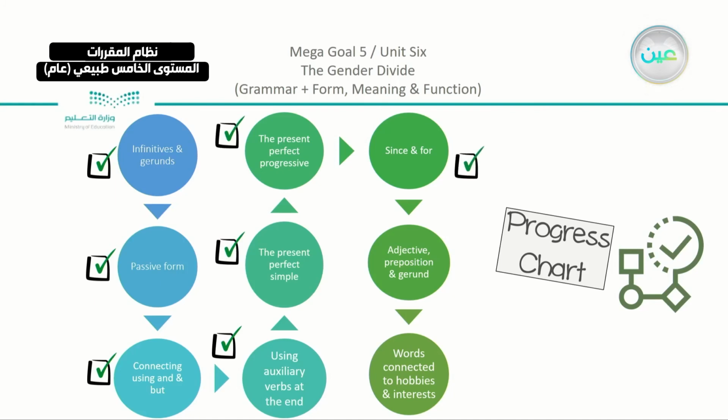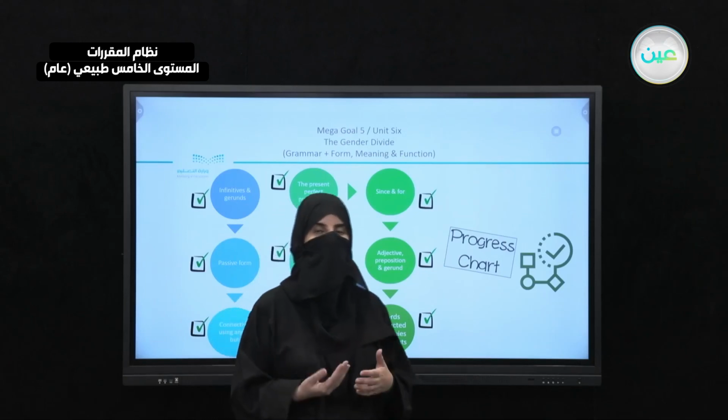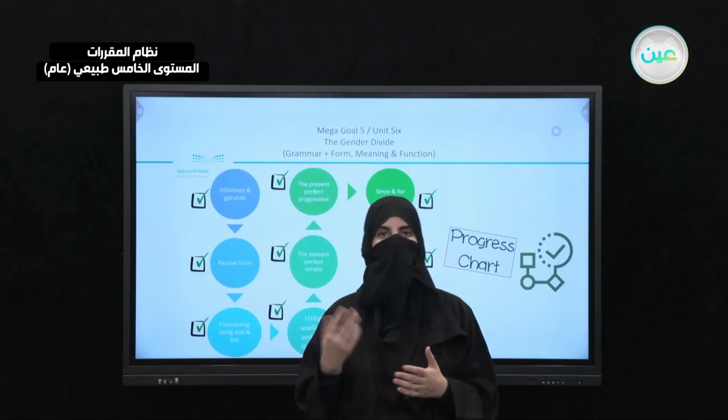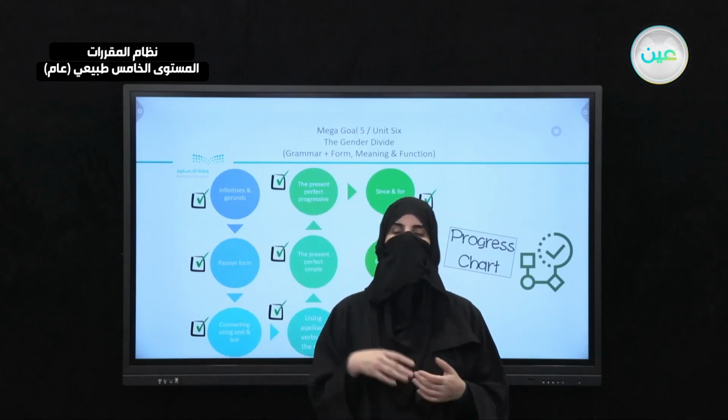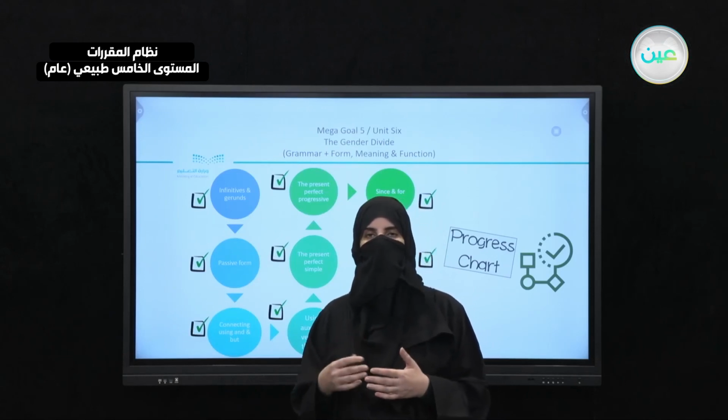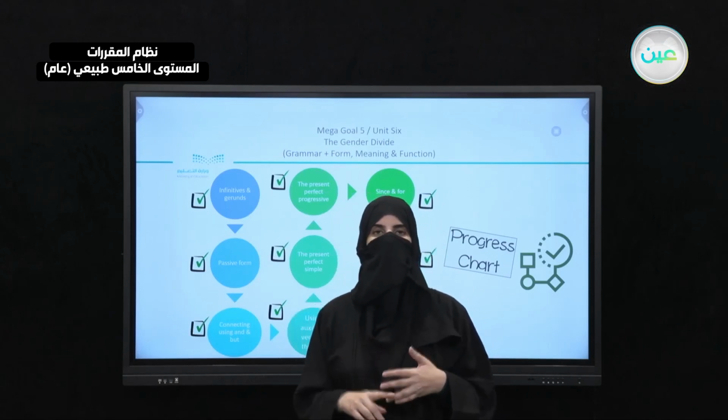We had another rule, which is adjective, preposition, and gerund together in the sentence, which can be easily applied using words connected to hobbies and interests. So these are the basic parts that we took in Unit 6, which is, of course, in the grammar, form, meaning, and function. We have studied a lot. We have passed by a lot of grammar rules and vocabulary within the units.